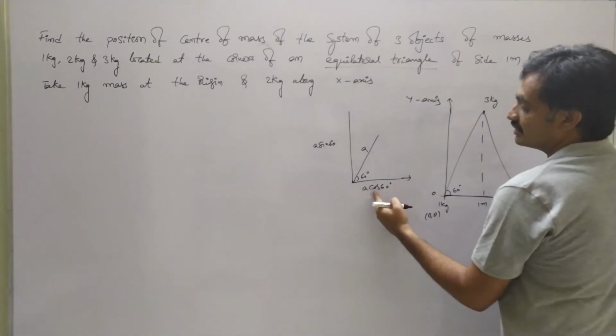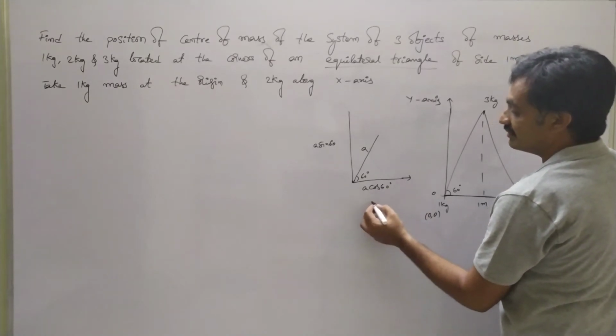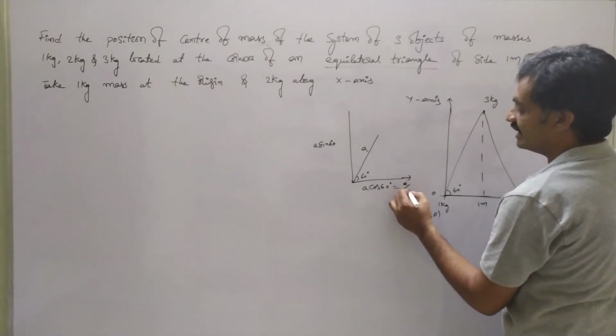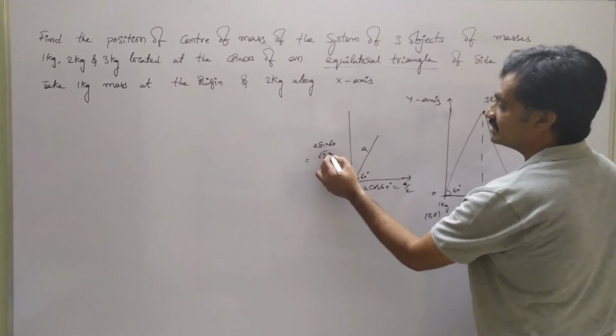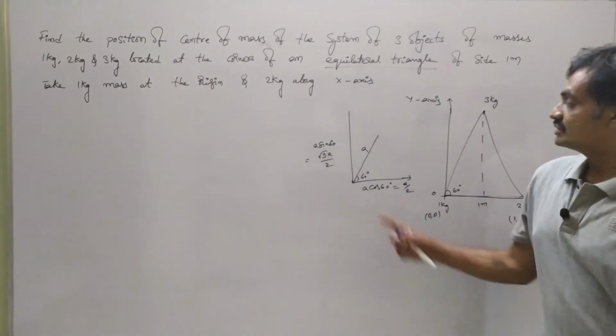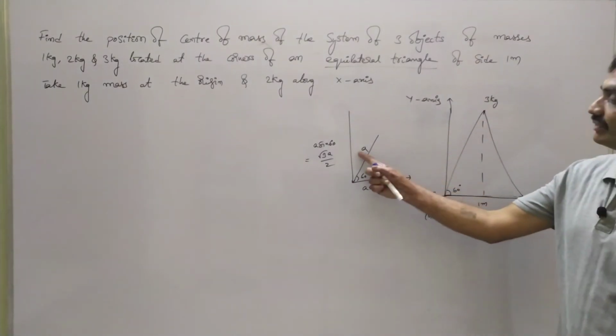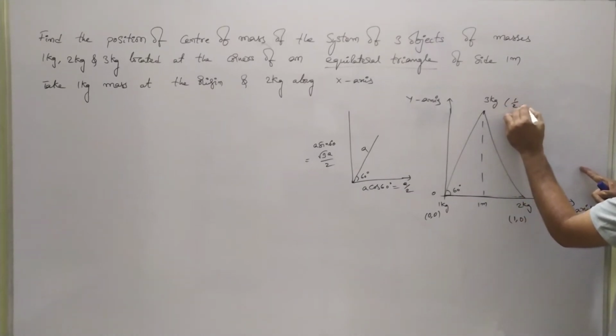We know that cos 60 is 1/2, so we can represent it as a/2, and a sin 60 is √3 a/2, because sin 60 is √3/2. Here the side is 1 meter, a = 1 meter, so the coordinates of 3 kg can be given as 1/2, √3/2.